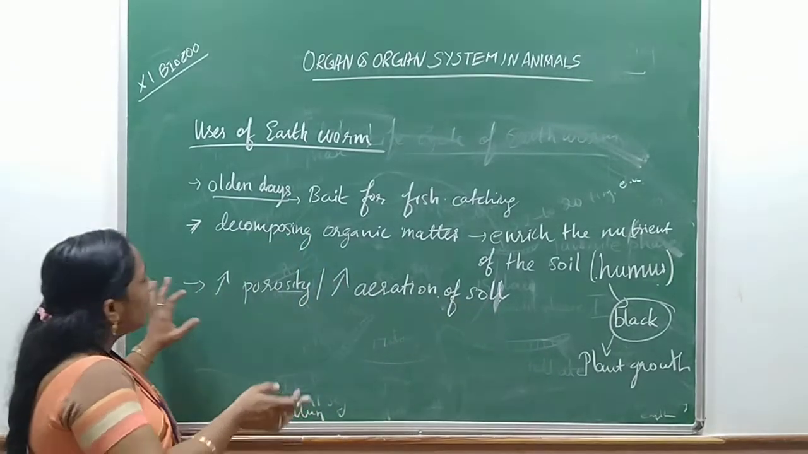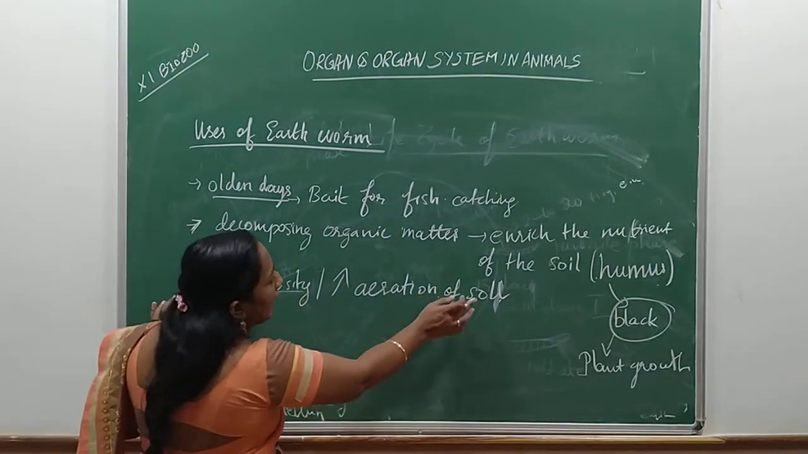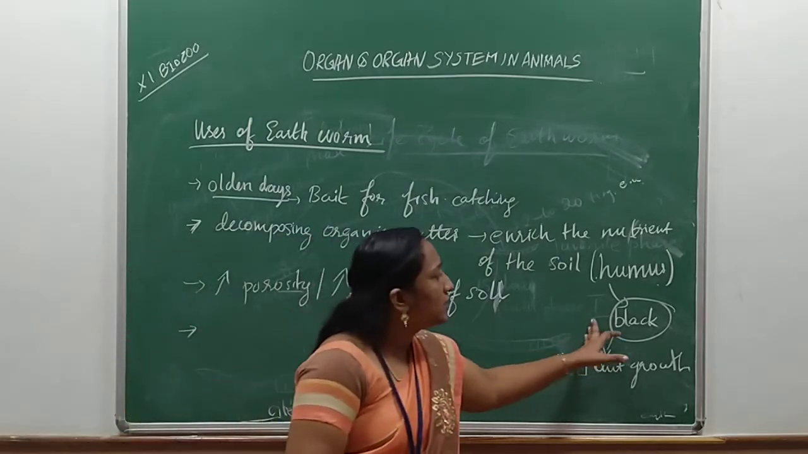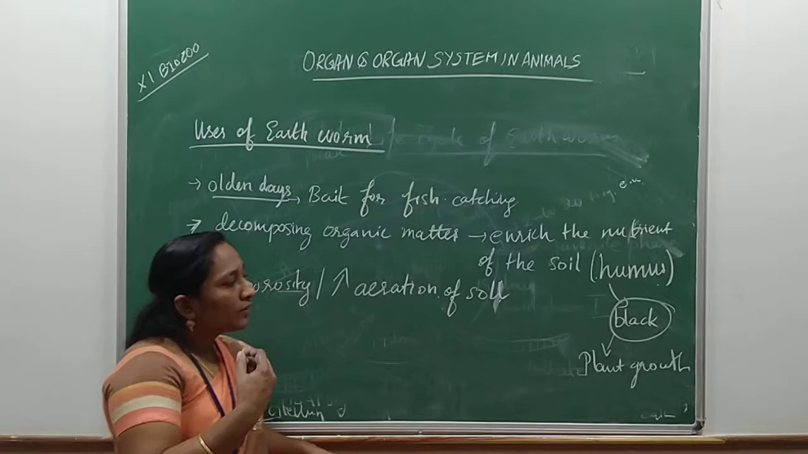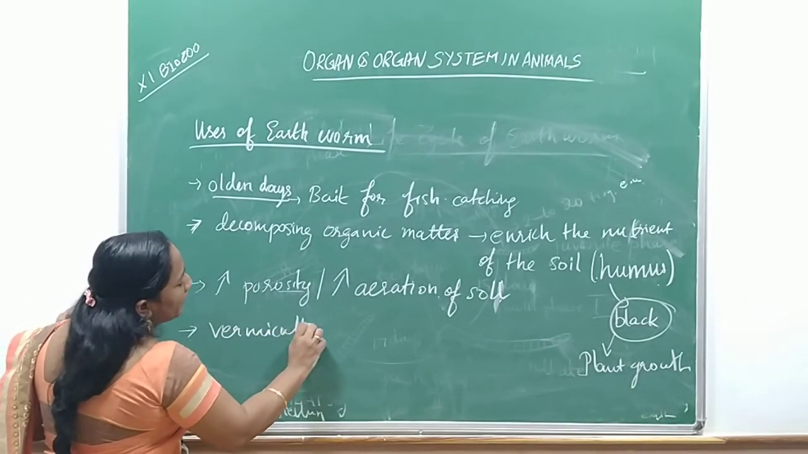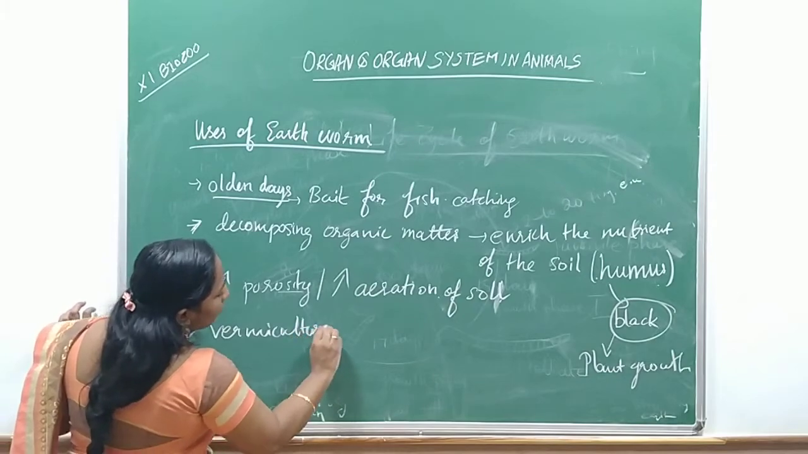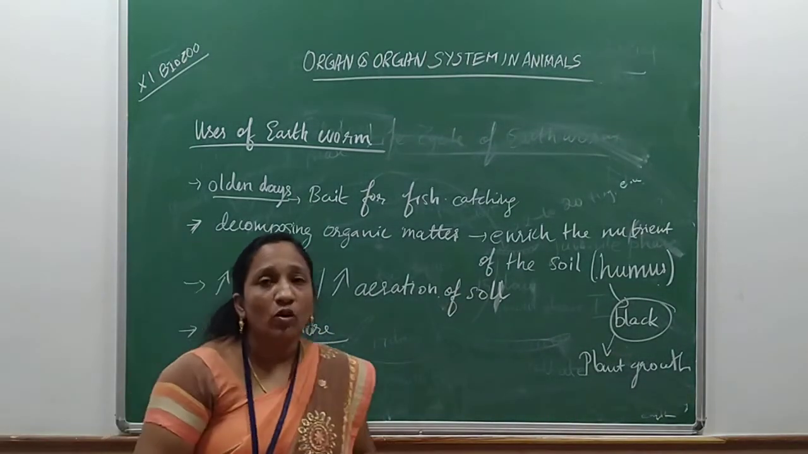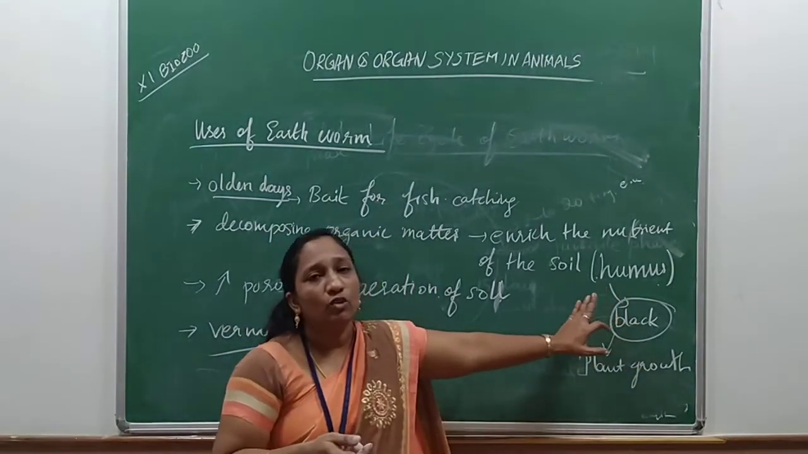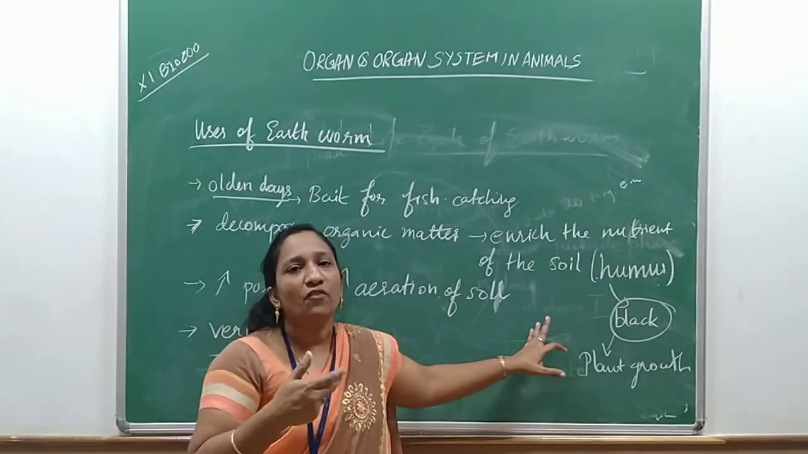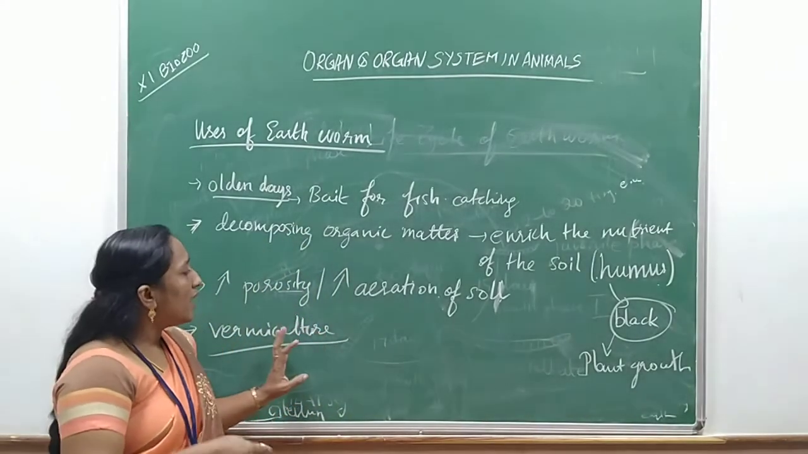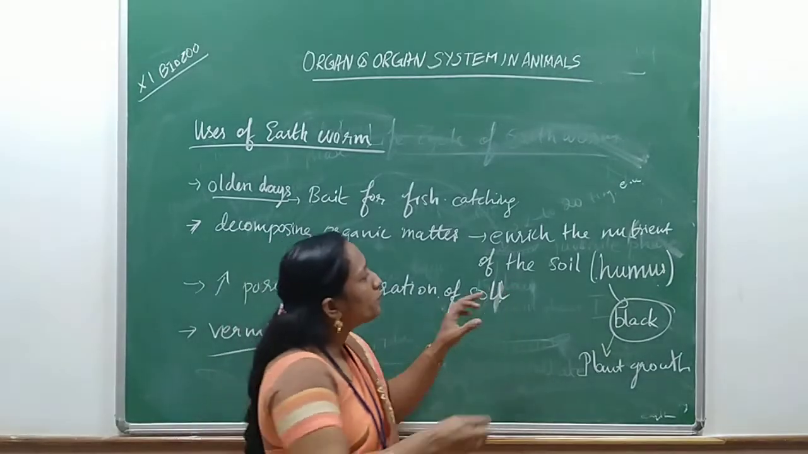So it will increase the porosity and the aeration. And it is not only used to prepare the humus, it is also used for vermiculture. Do you know what is vermiculture? Culturing the earthworm, for preparing the humus. Mostly in the villages, the farmers are doing vermiculture. They are culturing the earthworm for enriching the soil because of this property.